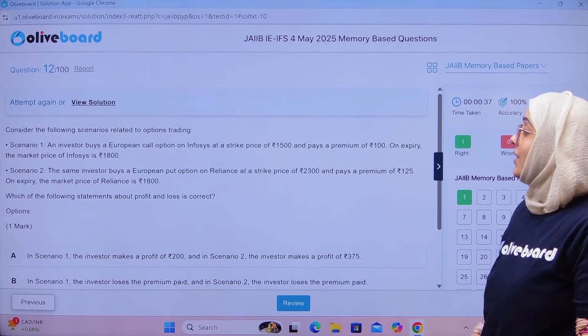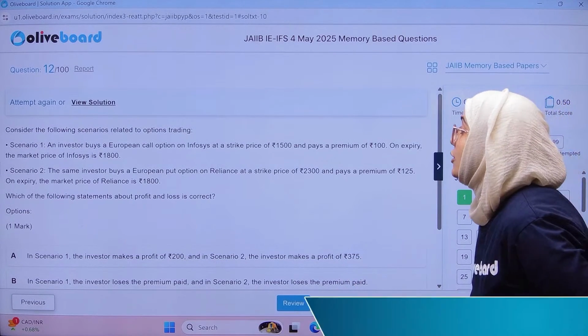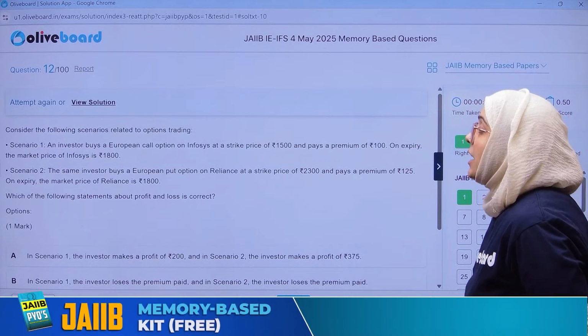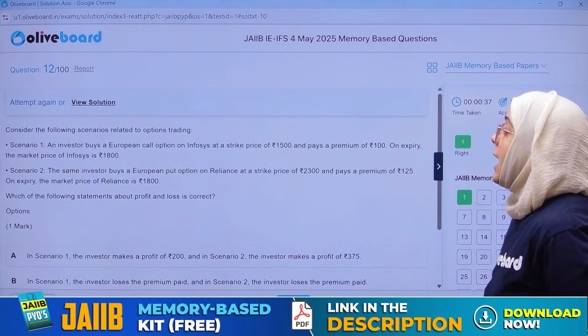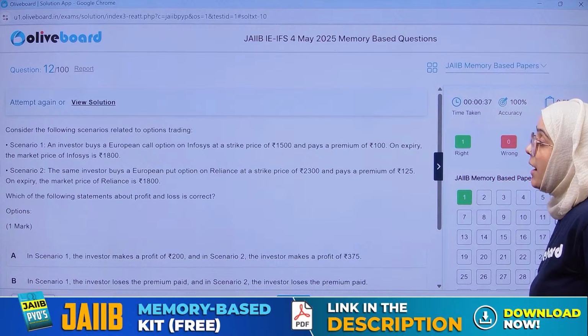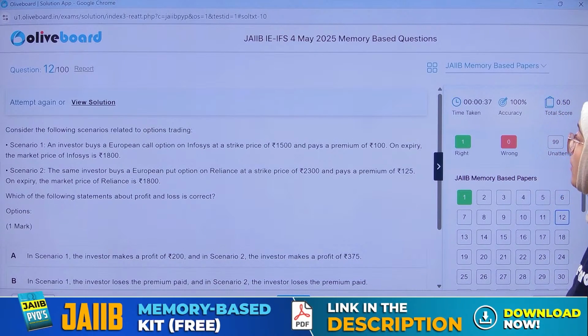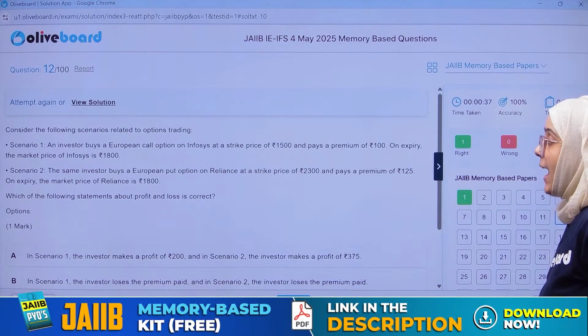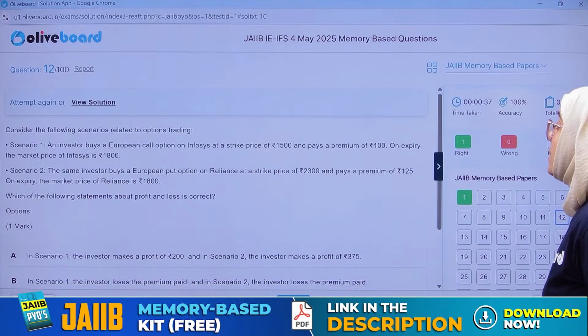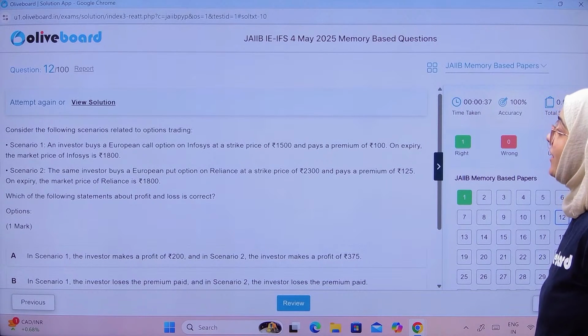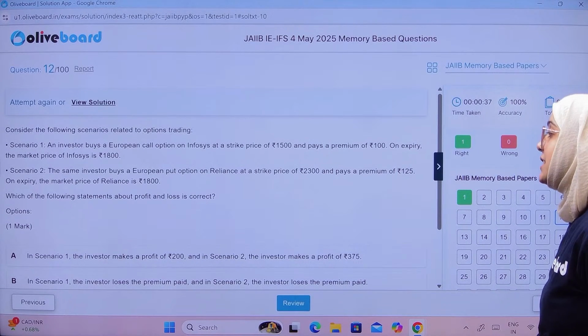Consider the following scenarios relating to options trading. An investor buys a European call option on Infosys at a strike price of 1500 and pays a premium of 100. On expiry, the market price of Infosys is 1800.